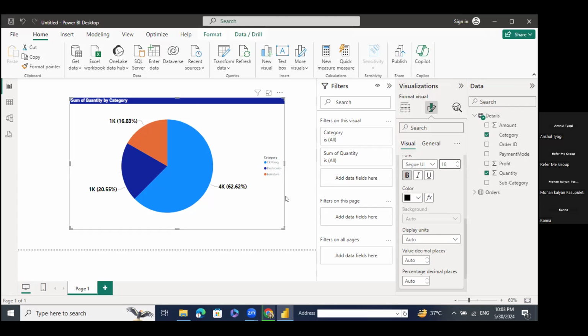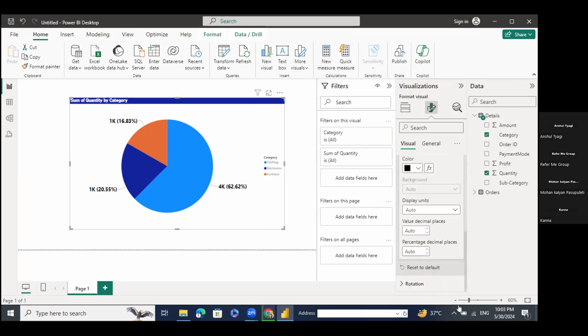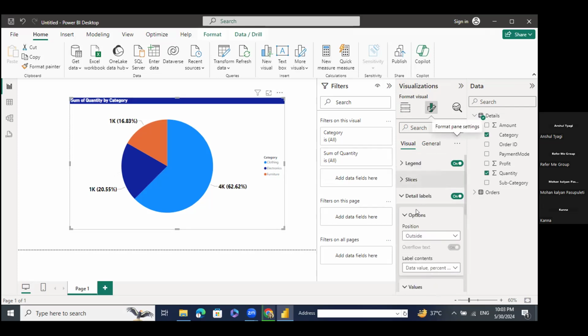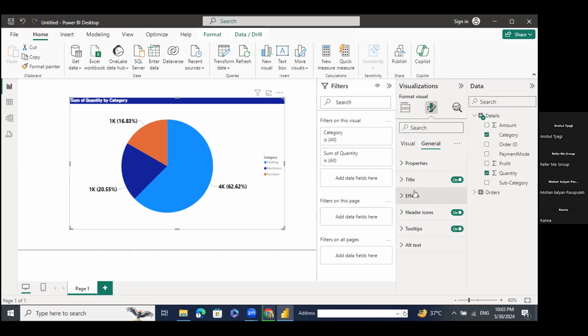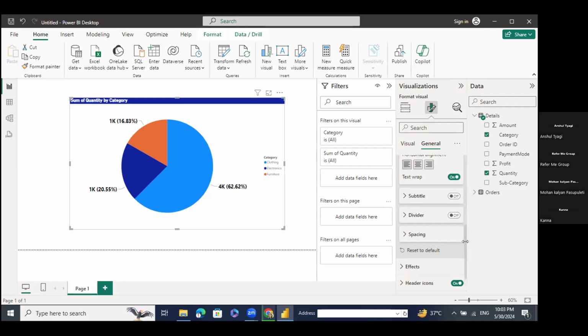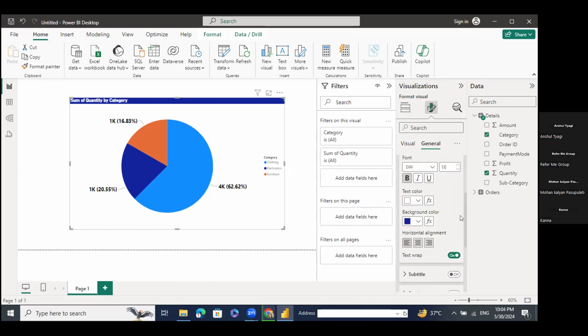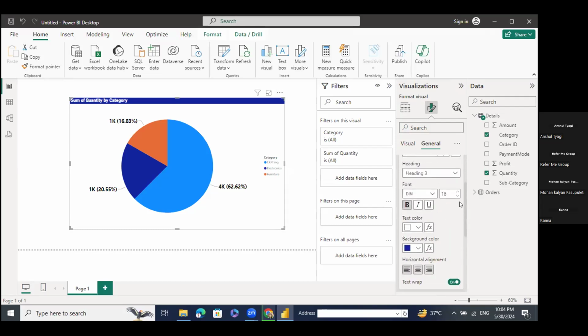Now we need to change one part: over here we have written categories. We have three categories: clothing, electronics, and furniture. So now we need to go to this category furniture. I will go to the general option, and I will go to the title first. You can see subtitles.